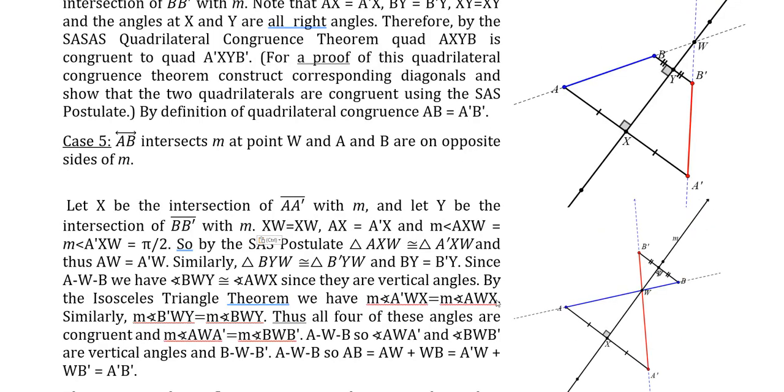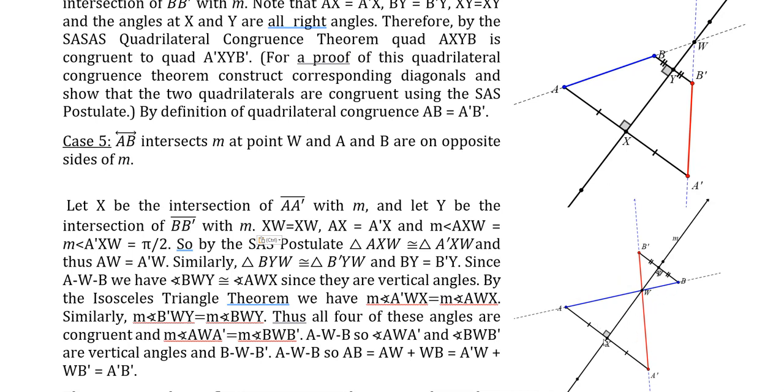Okay, another case. Suppose the line AB intersects M at a point W, and A and B are on opposite sides of M. So they're on opposite sides of the mirror line, like this. That's another possibility. Well, in this case, W is here between A and B, and then our mirror image for B prime is over here, and A prime. So A prime is on the same side of M as B. B prime is on the same side of the mirror line as A. So we have this set up.